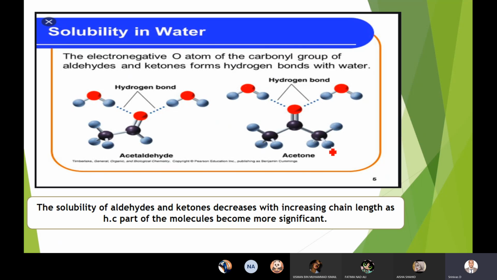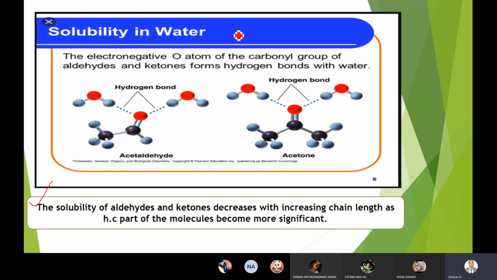So here I wrote: the solubility of aldehydes and ketones decreases with increasing chain length as the hydrocarbon part of the molecule becomes more significant. What do you mean by this sentence? Gaby, can you explain? Am I clear?